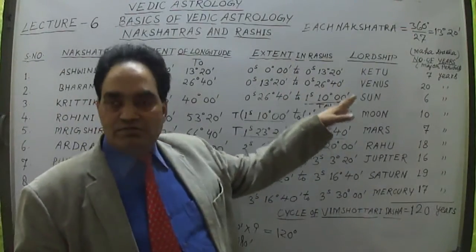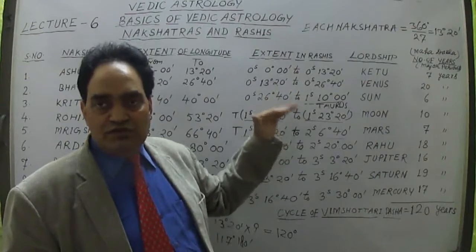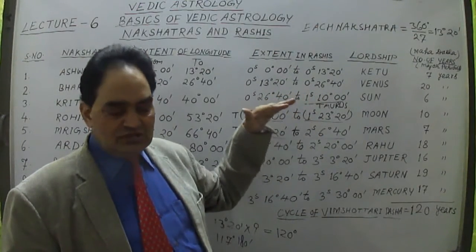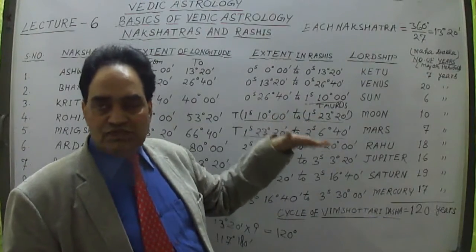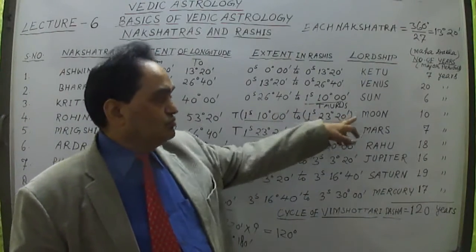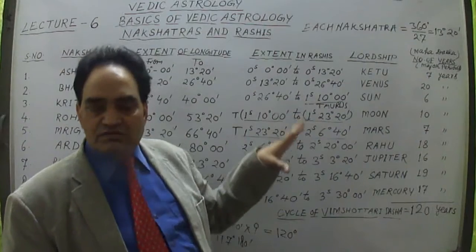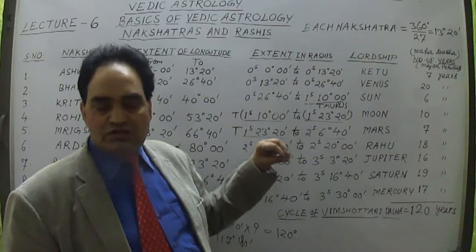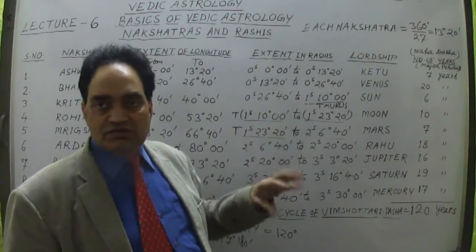The lordship is of the planets Ketu, Venus, Sun, then Moon, Mars and Rahu. In this way we can understand them: Ketu, Venus, Sun, Moon, Mars, Rahu, then Jupiter, Saturn and Mercury.